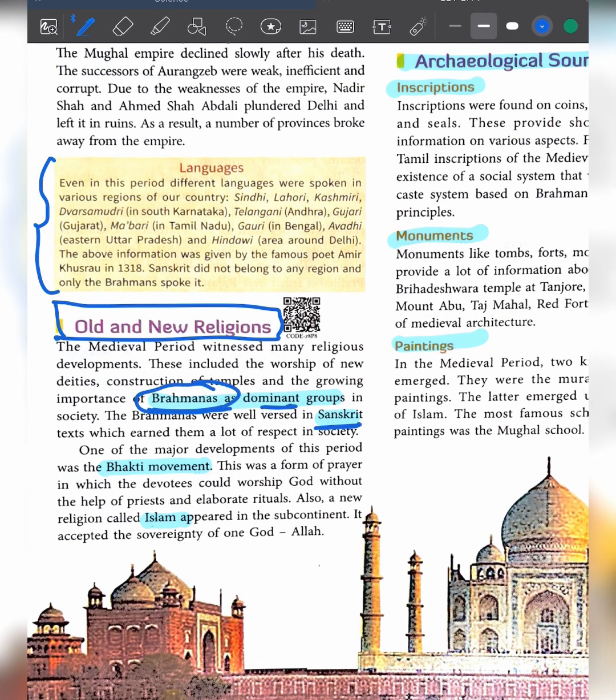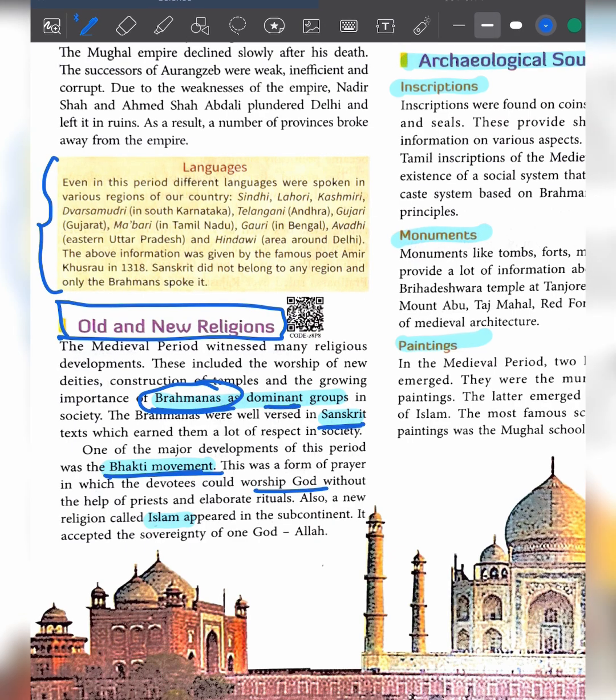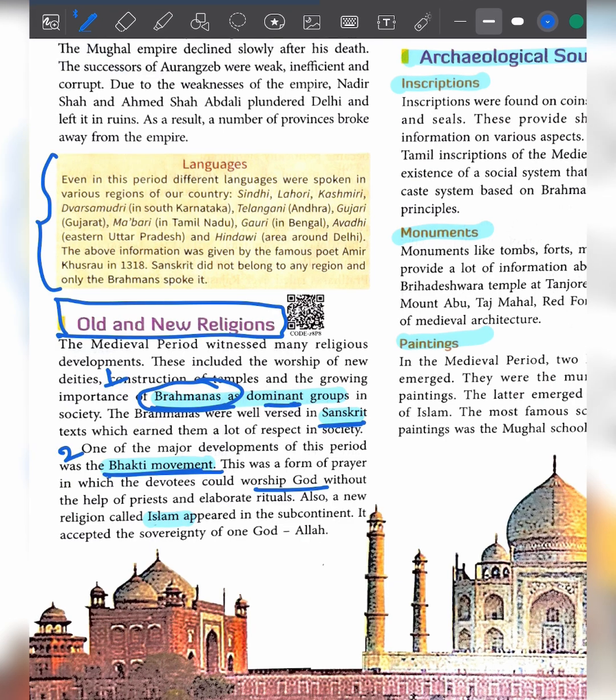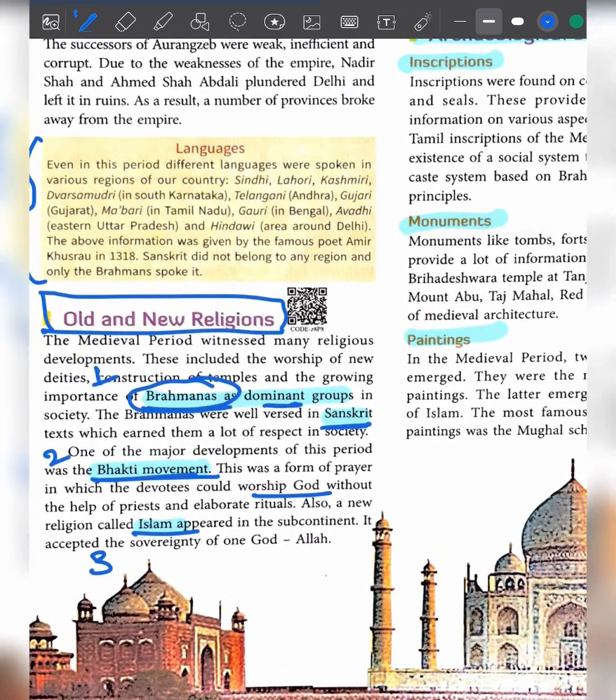To overcome the dominance of the Brahmins, the bhakti movement started, in which everybody could worship God without any elaborate rituals. So first, Brahmins were dominant. Second, the bhakti movement came into existence. Third, Islam appeared in the subcontinent. These are the three things that occurred.